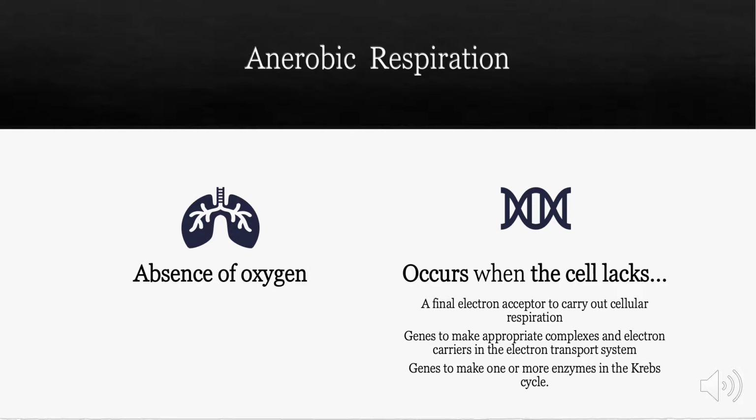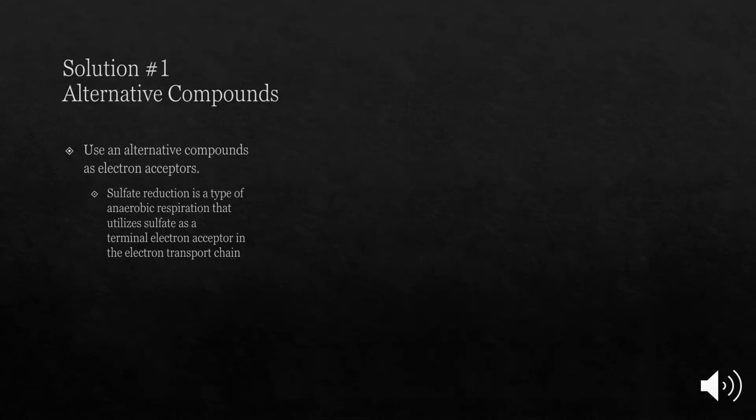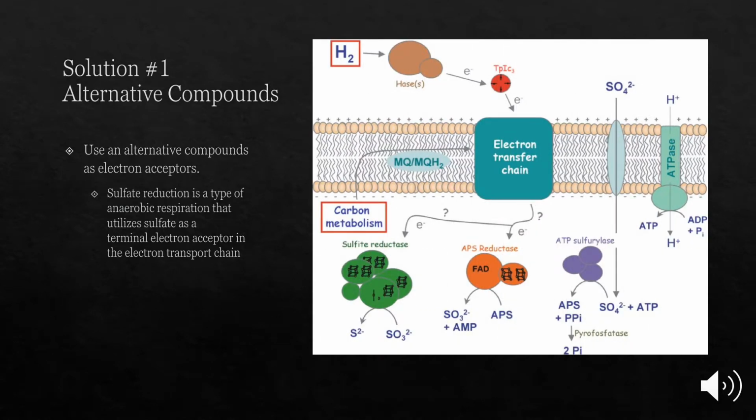So what exactly does the cell do in this situation? Well, one solution is to adapt and use an alternative compound. An example of an alternative compound that bacterial cells use is sulfate. This process is called sulfate reduction, and it utilizes sulfate as a terminal electron acceptor in the electron transport chain.